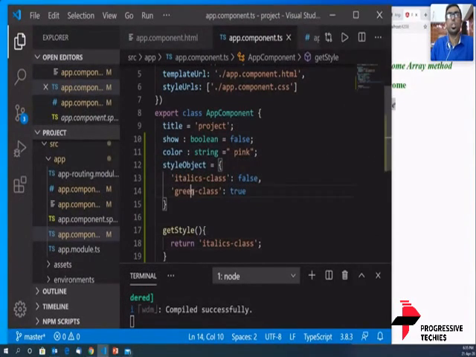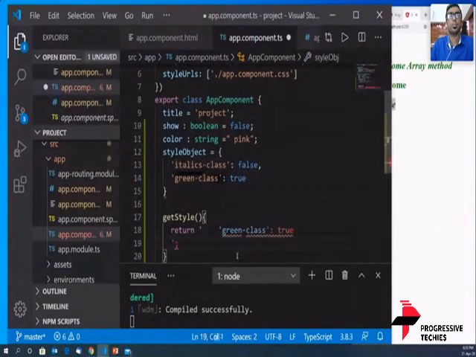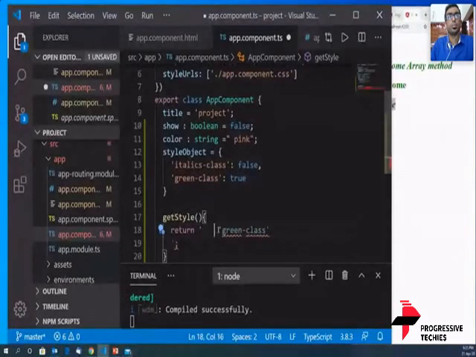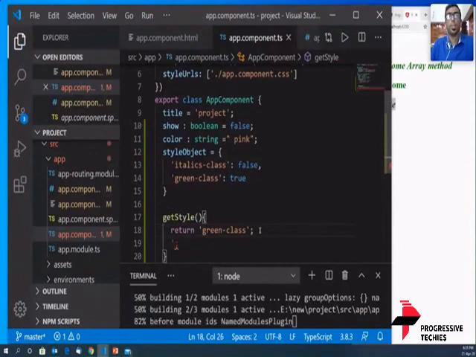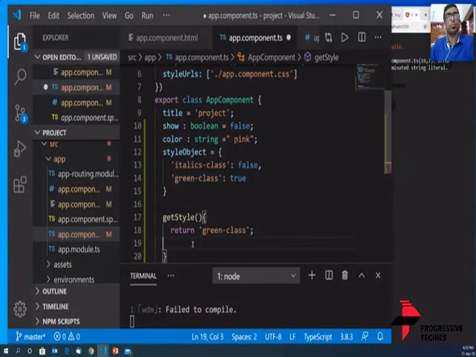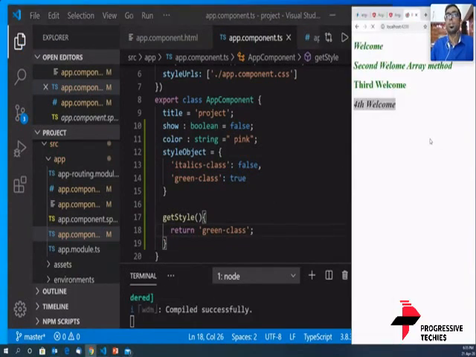Now if I change it to a green class, let's see what happens. The fourth welcome becomes true.